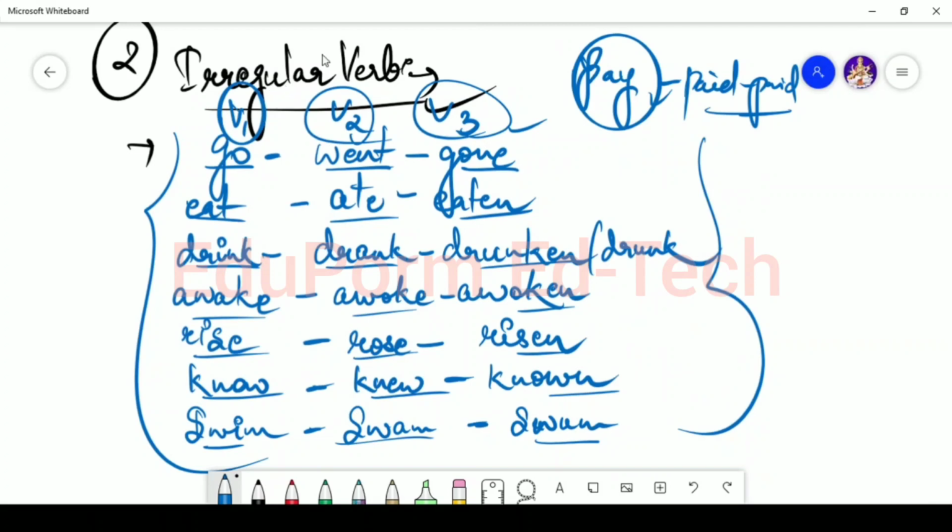So remember this thing whenever you have to deal with regular and irregular verbs. It simply has to do with the V2 and V3 forms. If you are given a verb and its V2 and V3 forms are very much similar to each other, then it is a regular verb. That is why we say regular means indifferent, but irregular means different. In this case V1, V2 and V3 are entirely different from one another.